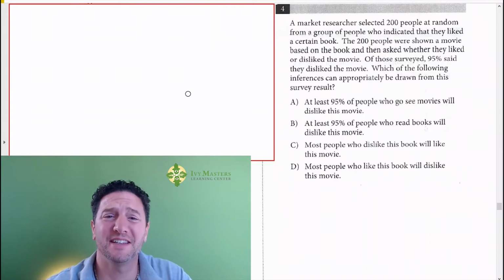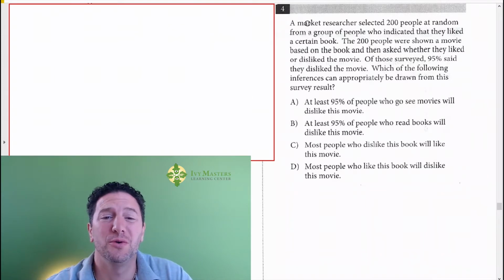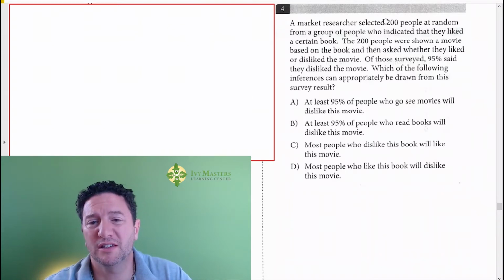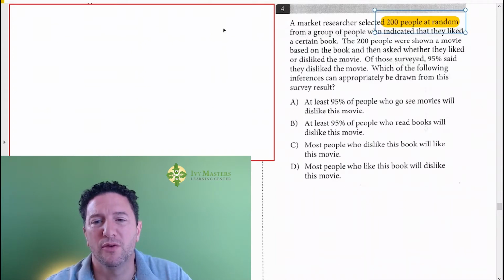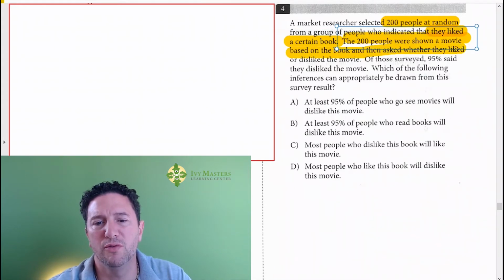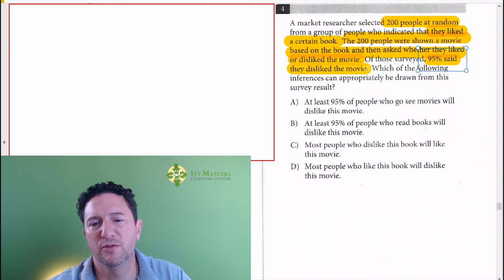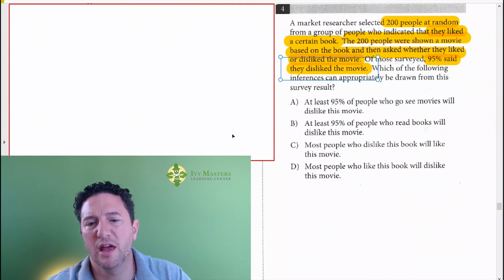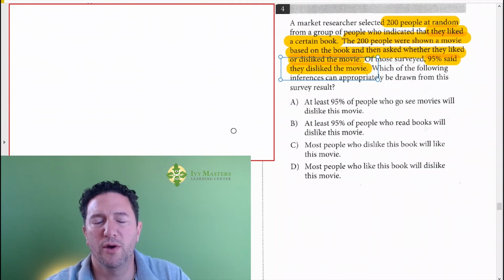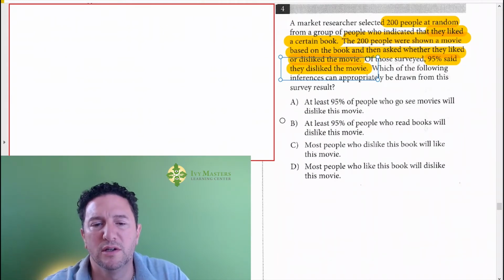Today we're going to look at Test 7, Section 4, Number 4, which reads: A market researcher selected 200 people at random from a group of people who indicated that they liked a certain book. The 200 people were shown a movie based on the book and then asked whether they liked or disliked the movie. Of those surveyed, 95% said they disliked the movie. Which of the following inferences can appropriately be drawn from this survey result?